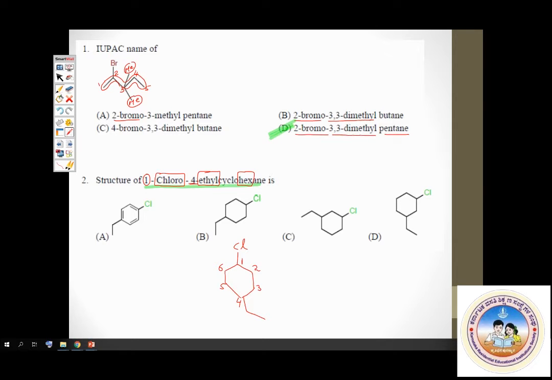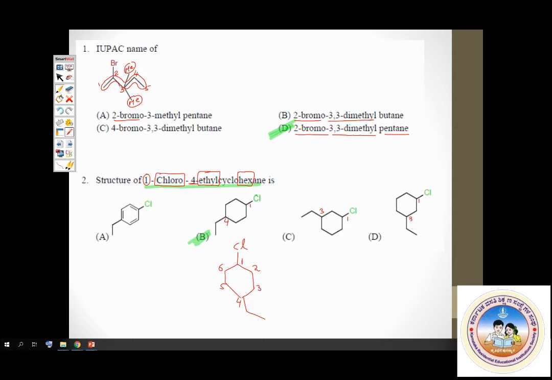So which option matches the given name? It is option B. That's correct. Because here it is carbon 1, carbon 4. Whereas here it is carbon 1 and carbon 3. Wrong. Here also it is carbon 1 and carbon 3. That is wrong. So it has to be carbon 1 and carbon 4. So for question number 2, the correct option is option B.